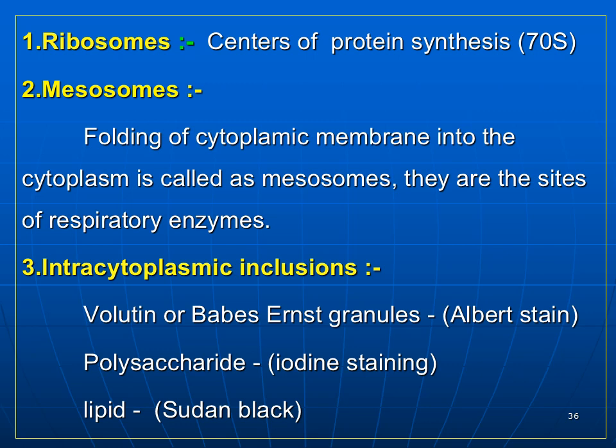The next component of the bacterial cell is the intracytoplasmic inclusions. These include the volutin or Babes-Ernst granules, which can be identified by Albert stain and are present in Corynebacterium diphtheriae. There are also polysaccharide inclusions, which can be identified by iodine staining. Some lipids are also present as intracytoplasmic inclusions, and these lipids can be identified by Sudan black.